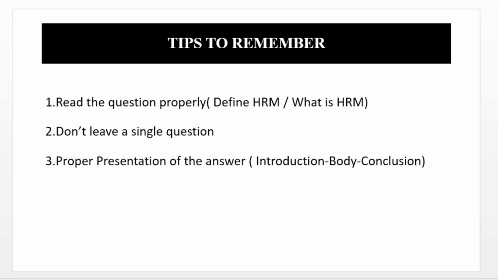And the maximum points you have to write for 8 marks is 10 points, and minimum 8 points are expected. Once again, I am repeating this. Students are expected to write maximum 10 points for 8 marks and minimum 8 points for 8 marks with diagrammatic presentation as a part of the body.